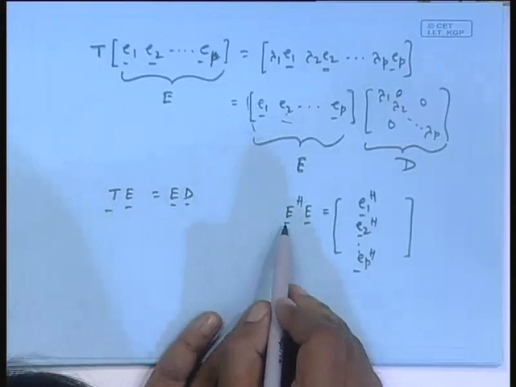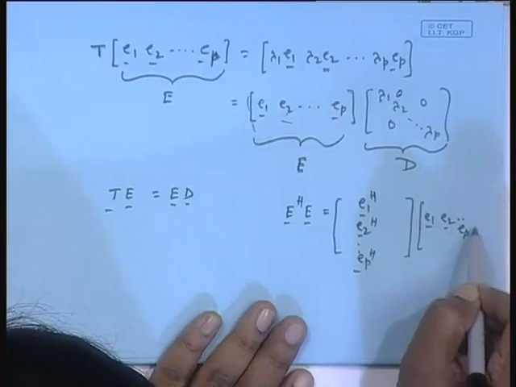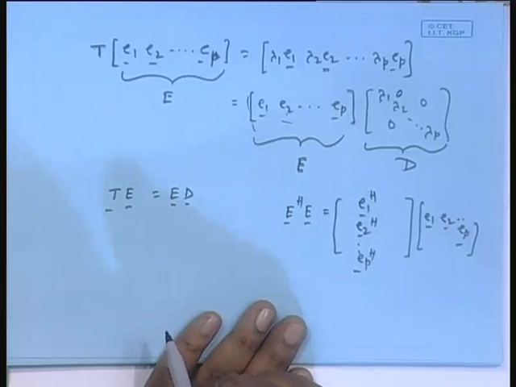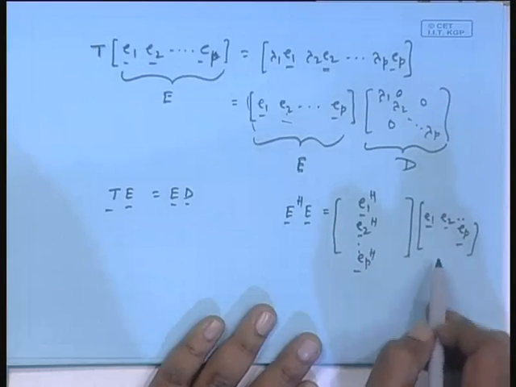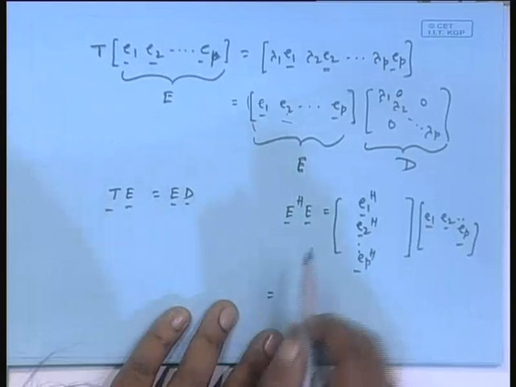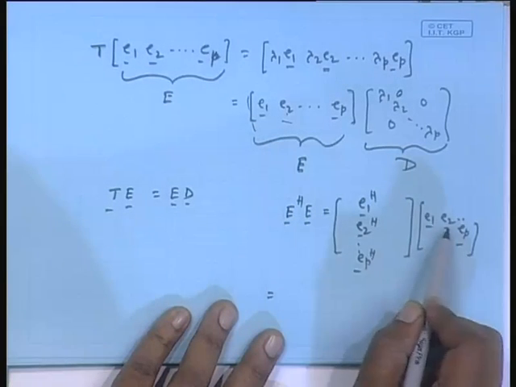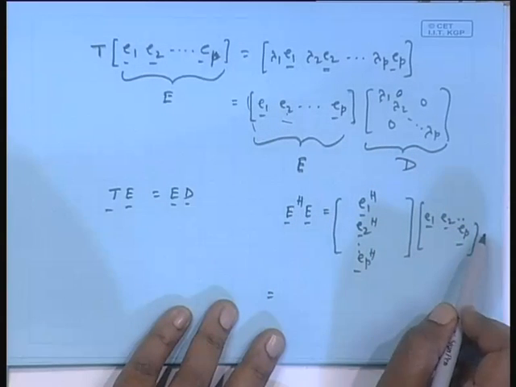That is for E Hermitian, and E is E1, E2 as before, up to EP. Now if you do the product, row vector, column vector, it will be a diagonal matrix. E1 Hermitian with E1 only is non-zero, E1 Hermitian with E2 to EP is 0. Similarly E2 Hermitian with E1 is 0, with E2 non-zero, but others 0. So it will be a diagonal matrix.